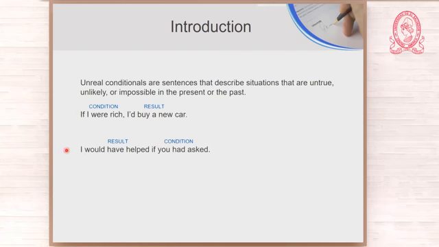And look at the other one. I would have helped you. I would have helped if you had asked, but you didn't, so I didn't help you. So we are talking about something that didn't occur in the past. I would have helped if you had asked. You didn't, so I didn't help you. Now, let us continue.